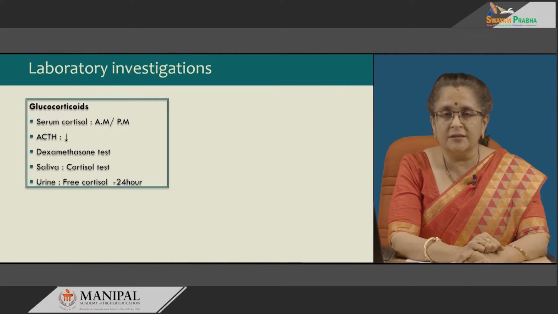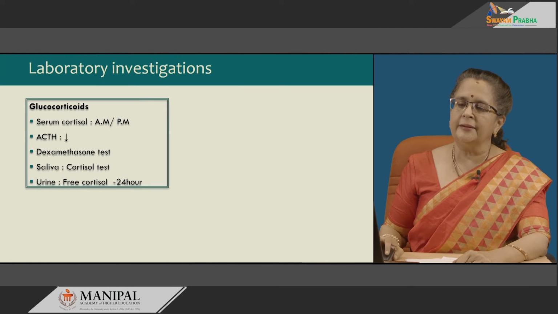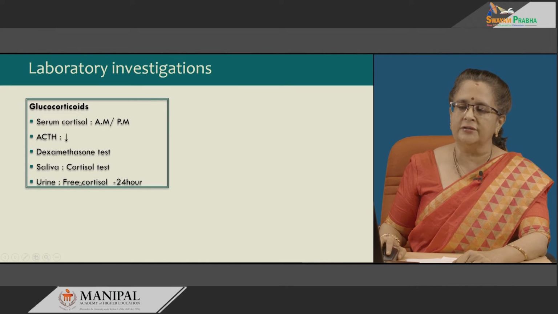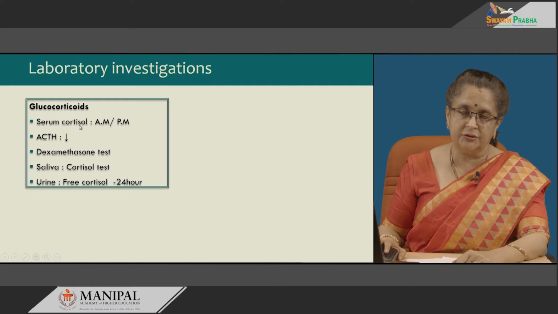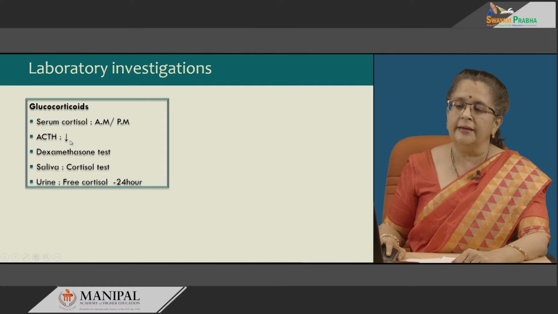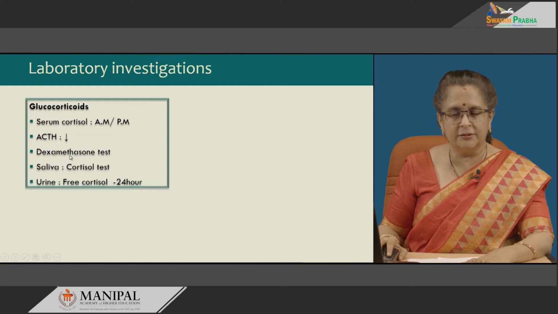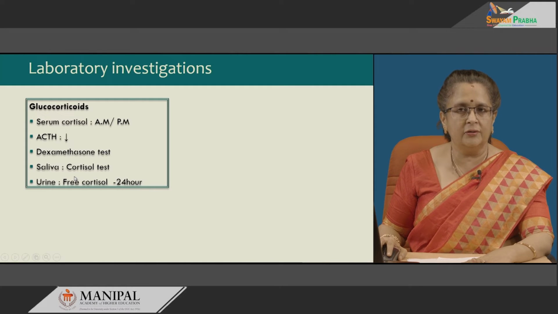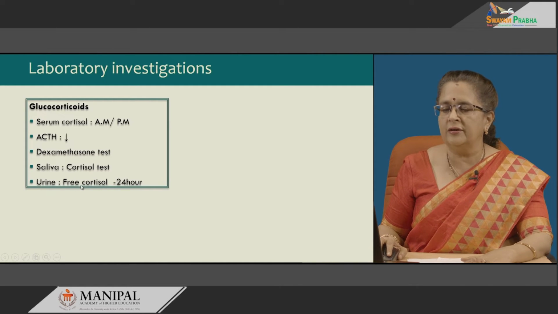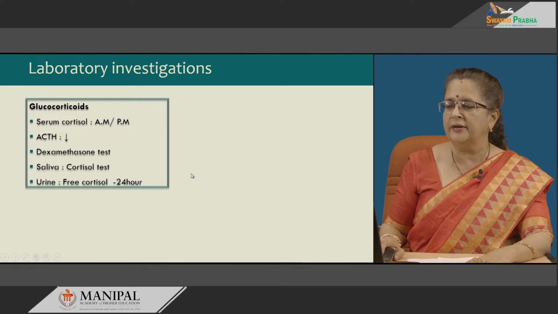In functional tumors, the serum cortisol is elevated and the diurnal variation is not there. At the same time, because the serum cortisol is elevated secondary to an adrenal tumor, the ACTH levels are reduced. Then subsequently, you can do the dexamethasone test. In saliva, we can do a cortisol test, or urine free cortisol can be checked, especially over a 24-hour period.